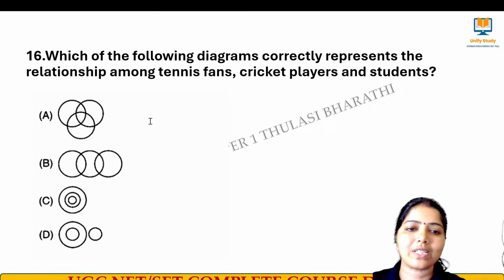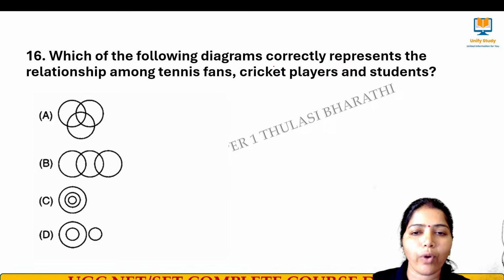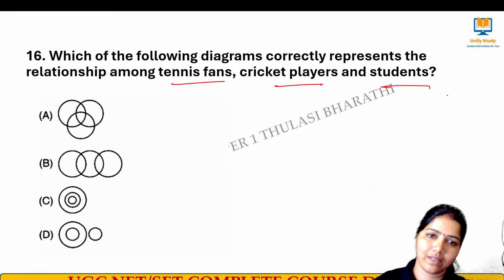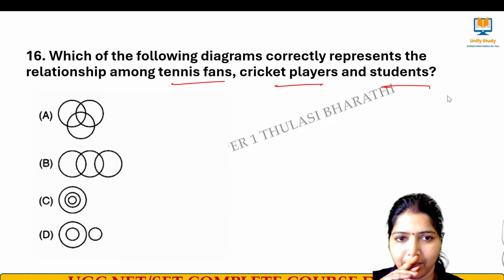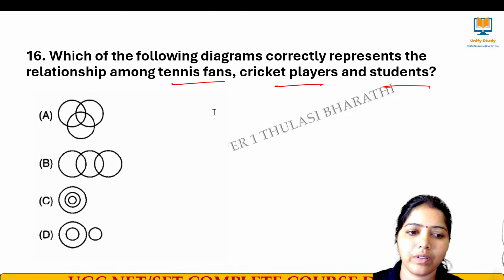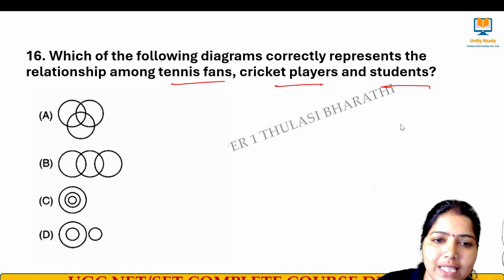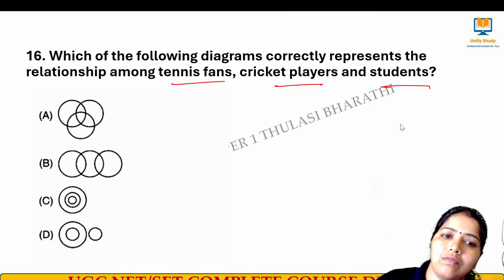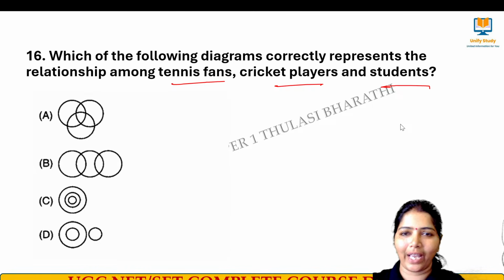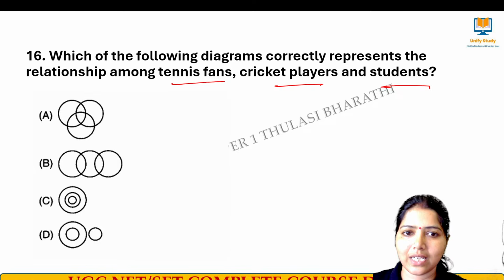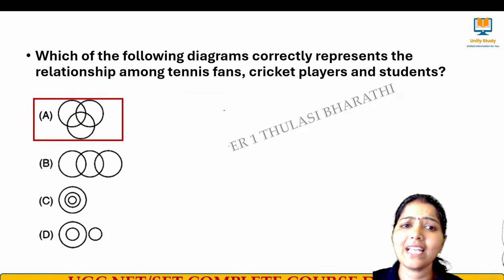Yes, just read the question. A question from logical reasoning. Which of the following diagrams represents the relationship between tennis fans, cricket players and students? Very good, very good. Venn diagram which represents tennis fans, cricket players and students. Okay. Yes, the right answer for this question is option number A.